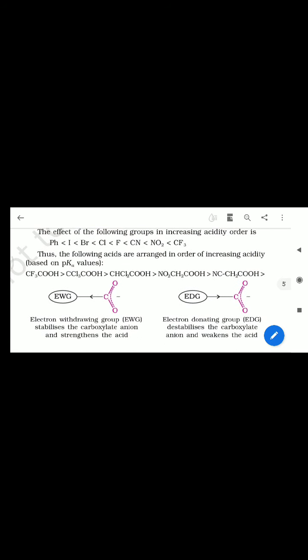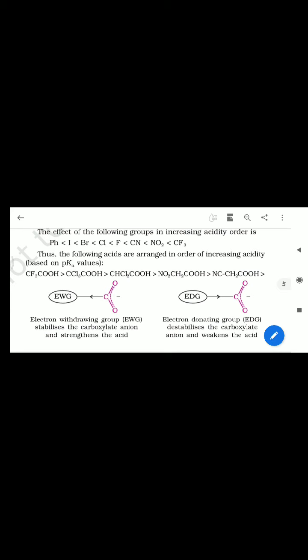Thus the following acids are arranged in order of increasing acidity. You understand here that CF3COOH is more acidic compared to CCl3COOH and CHCl2COOH. This order is related to distance, because the electron withdrawing and releasing effects, that is the plus I and minus I effects, also depend on distance. So if you want to understand the order of these acids, just draw the open structure with the functional group, that means the bond line structure.